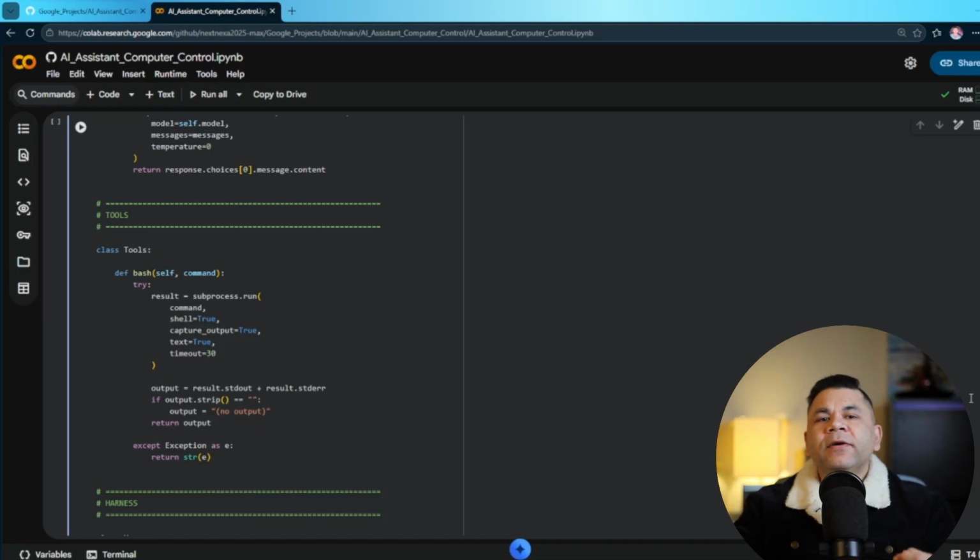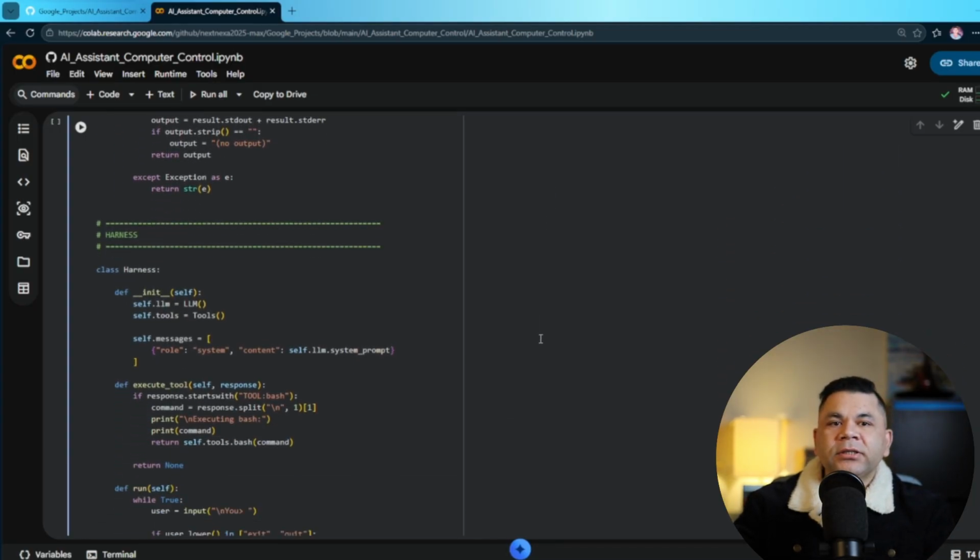You will notice we use try and except because computers do not always behave perfectly. Maybe the command is wrong. Maybe the file does not exist. Maybe something is unavailable. Without error handling, one small problem could stop the entire agent. Instead, we capture the error and send the information back. This allows the AI agent to understand what went wrong and possibly try another solution.